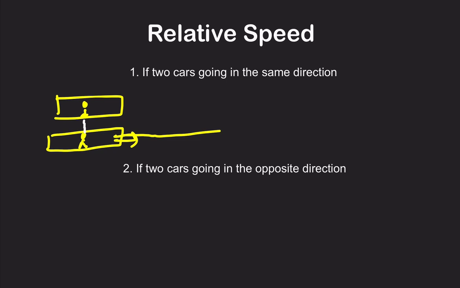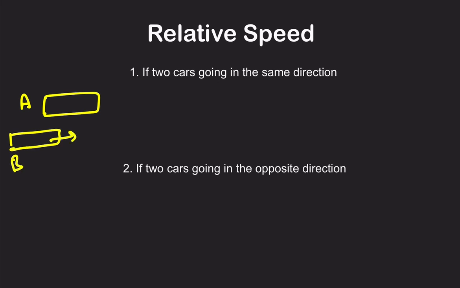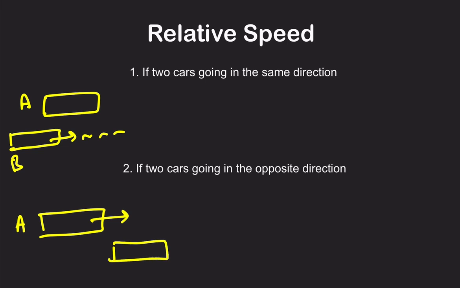In other words, if this is train A and train B is coming from behind at a faster speed, it will slowly but eventually cross the slower train, right? Now suppose, in the other scenario, you're sitting in train A going in this direction and train B is coming from the other side.